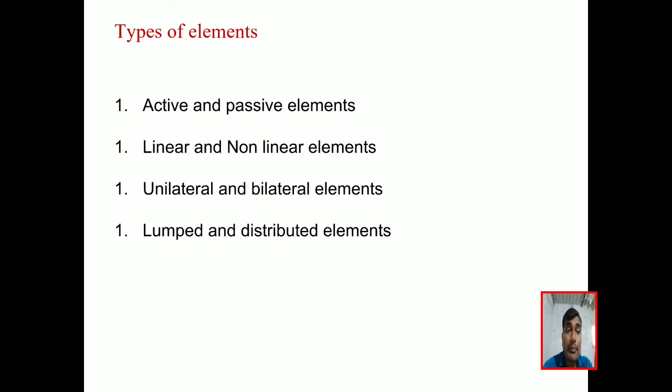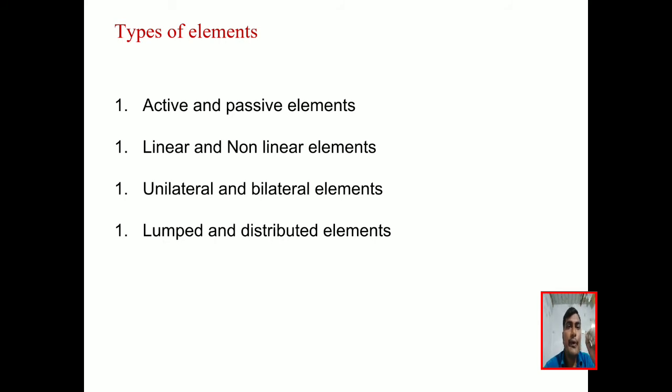If the properties do not change, then we call it bilateral. Simply, the elements which allow current in both directions are called bilateral. Bi means two. And what about unilateral? The elements which allow the current in only one direction are called unilateral elements.